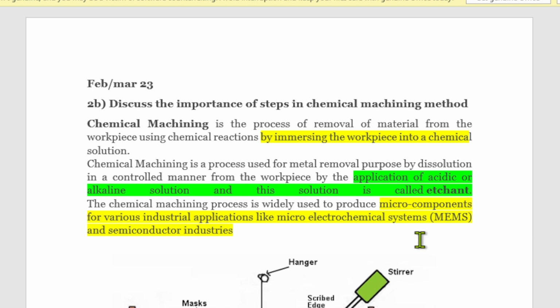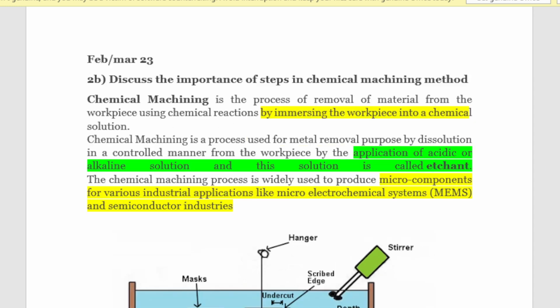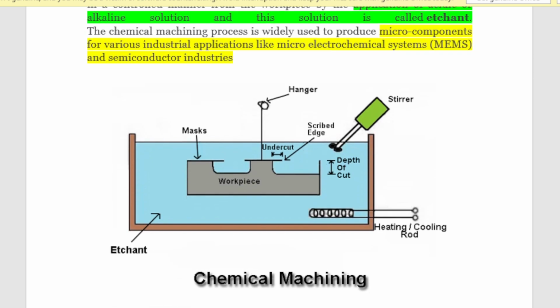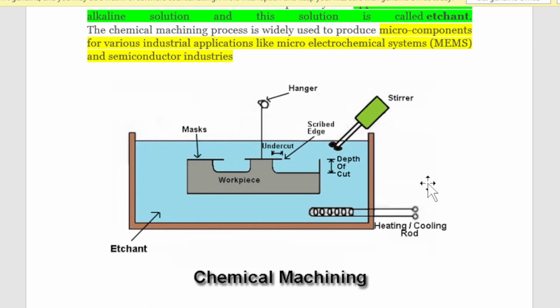So here micro components and various micro electrochemical systems and the semiconductor industries are using this process. Heavy industries will not be using this because it is expensive and it requires a lot of skill. So some semiconductor industries, electrochemical system, such industries are using this one.